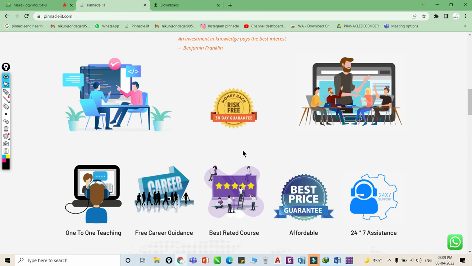Our main course is the structural course. The other courses are just for those who want to learn the basics of Revit or BIM, but our main focus is on structure only. It is affordable. You can search for this kind of course anywhere; all the courses are around 40 to 50,000, and we are providing that in only 4,000. Then 24 by 7 assistance. In the future also, if you have any doubt, you can ask Nikhil.